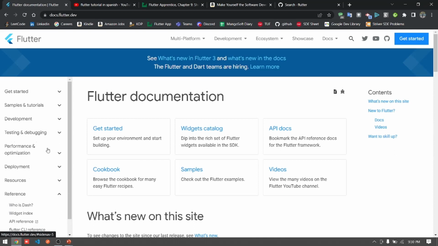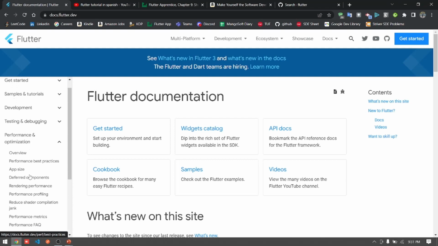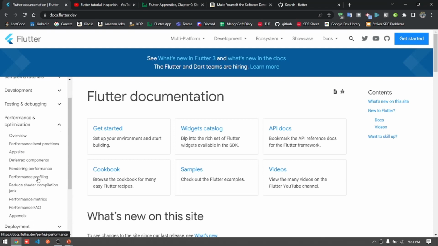Thereafter, another section is performance and optimization. In this section, you will get to know how to optimize your Flutter projects and how to improve the performance of the project by reducing the size, rendering performance, profiling, and performance metrics. By analyzing these metrics, you will surely improve the performance of your Flutter projects.